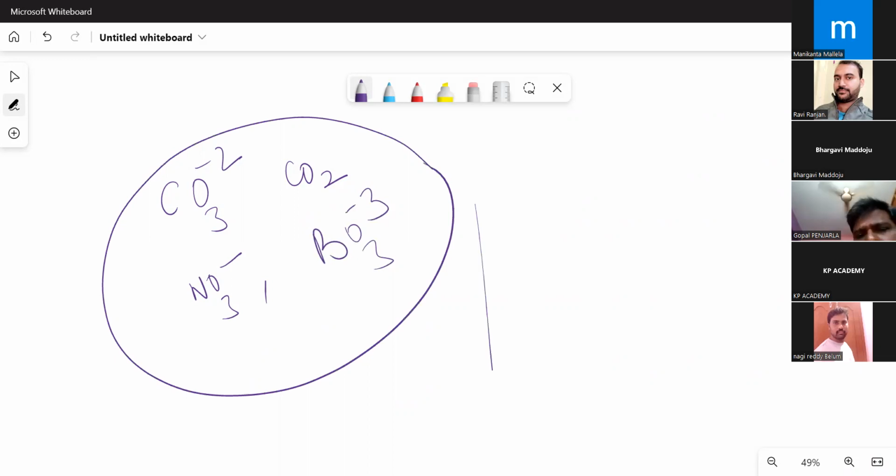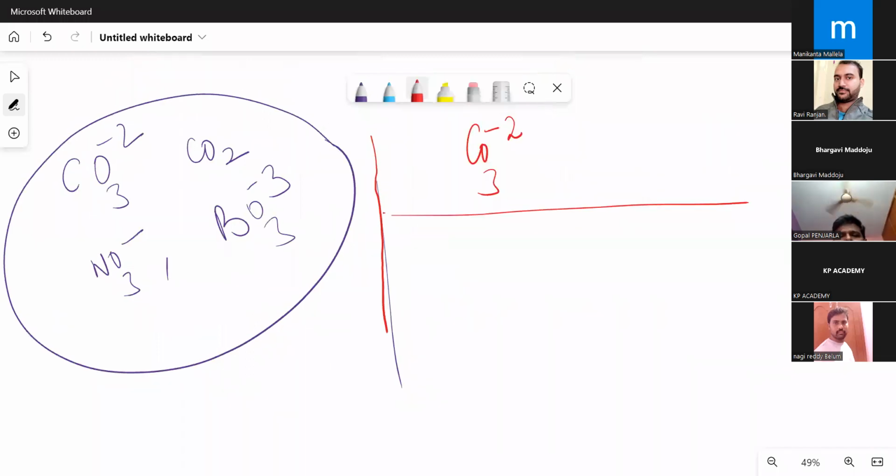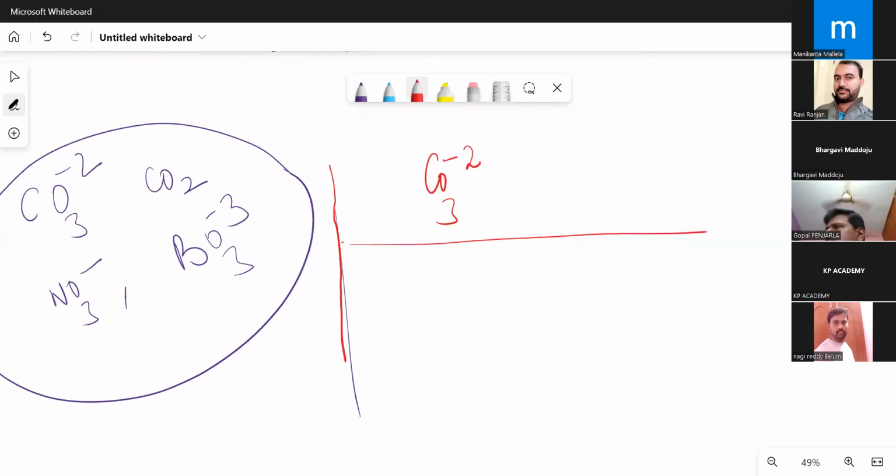When you take any of these species, suppose I take carbonate, CO3 2 minus. How do you write the LDS for carbonate? Now the concept is, every time we cannot write all the structures and find out which one is the most stable structure. Suppose there is a situation where you have to directly write the most stable structure. What are the rules to be followed to write it directly?